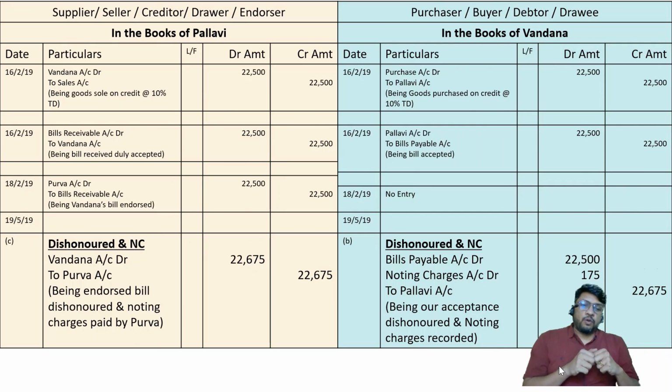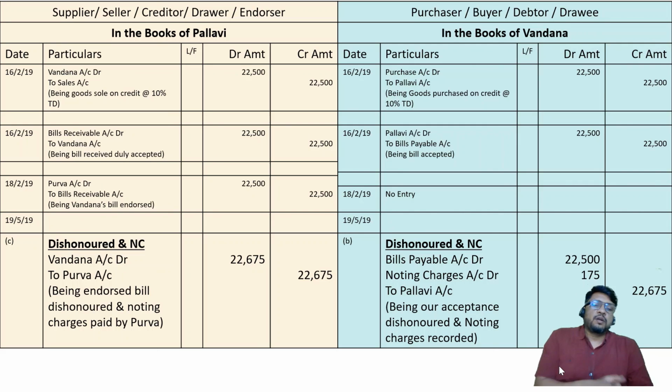In the books of drawee, the entry will be bills payable at the original amount plus noting charges account debit, because it is our expenditure. The person who makes the mistake must bear the charges of the mistake. So noting charges account debit to what? To Pallavi account, because Pallavi is our drawer. We don't know who is Purva. For us, what is important is Pallavi. We have broken the order, we have disobeyed the order which was given by Pallavi in the past. So for us, punishment will come from Pallavi, not from Purva.